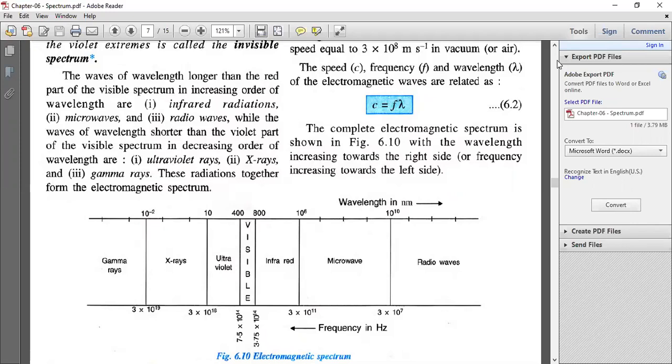Next comes ultraviolet, and the wavelength range is 100 angstrom to 4000 angstrom, or else we can say 10 nanometer to 400 nanometer. Then comes the visible range, which falls from 4000 angstrom to 7000 angstrom, or in nanometer, 400 nanometer to 800 nanometer. Then infrared, microwave, and radio waves. Radio waves have wavelengths of more than 10 raised to 11 angstrom. So this is about the electromagnetic spectrum.